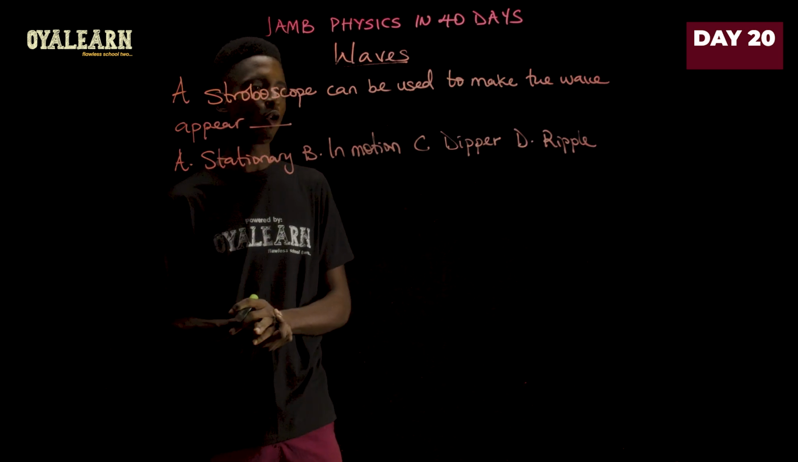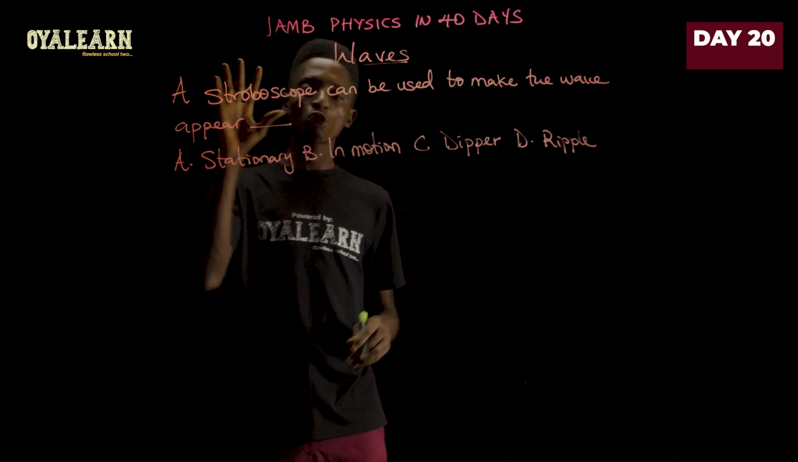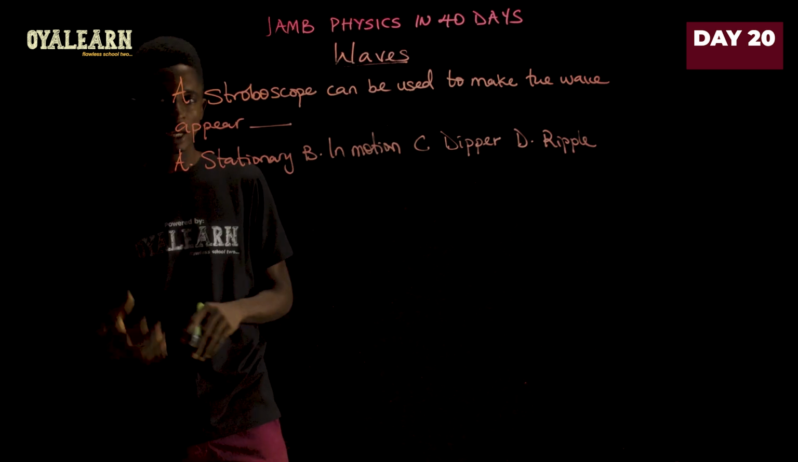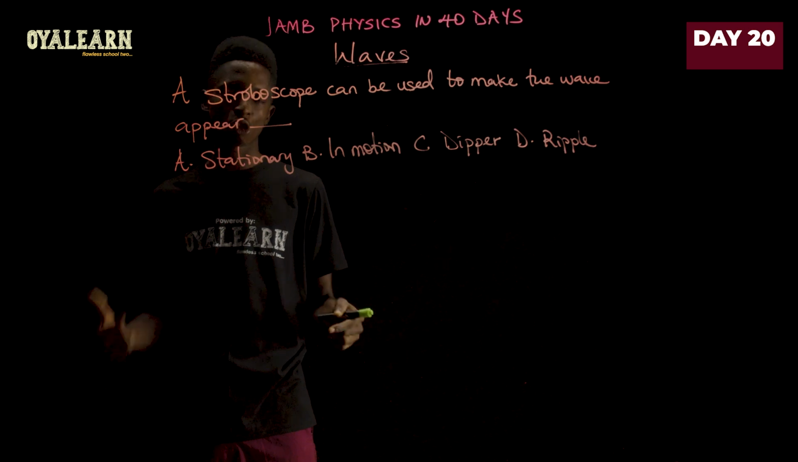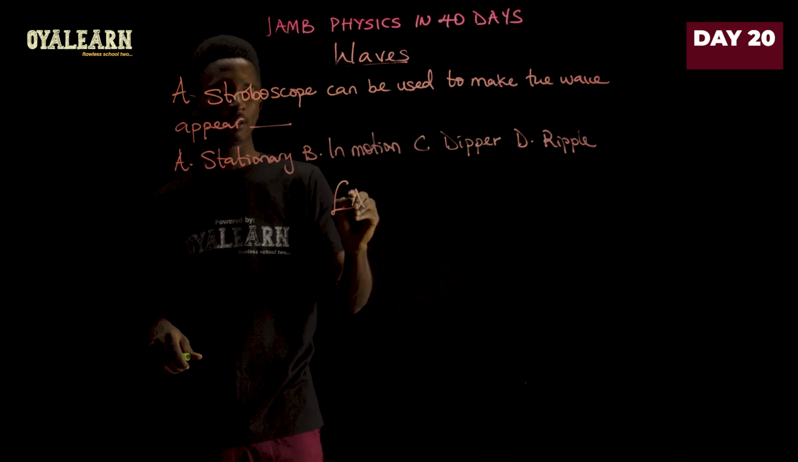A stroboscope can be used to make the wave appear dash. Now, the stroboscope is an instrument used in the physics lab to make a wave appear stationary. So the option we'll go for here is A.